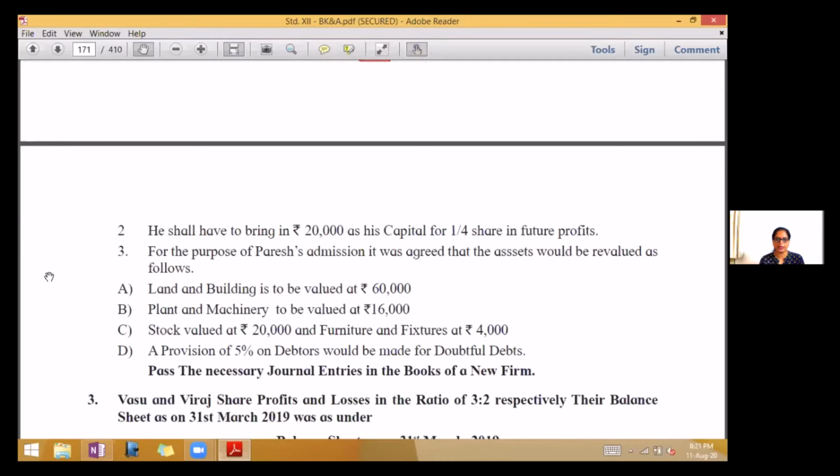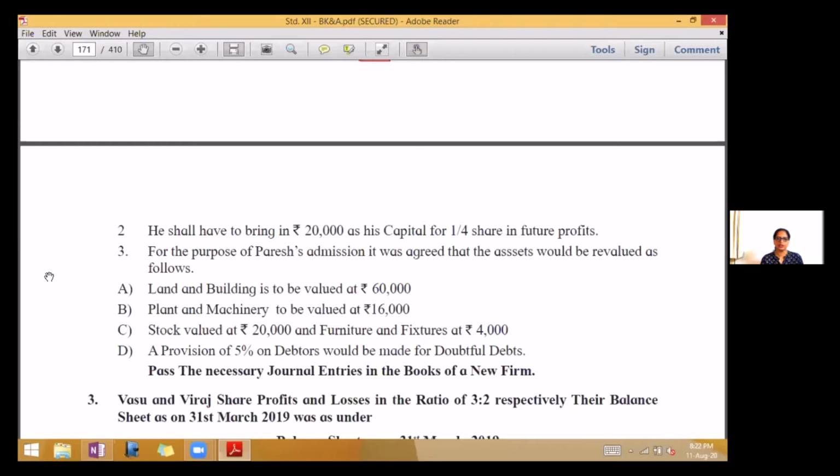Third, for the purpose of Paresh's admission, it was agreed that the assets would be revalued as follows. A, land and building is to be valued at rupees 60,000. You can make a tick mark in the balance sheet against land and building. B, plant and machinery to be valued at rupees 16,000. So tick mark plant and machinery. C, stock valued at rupees 20,000 and furniture and fixtures at rupees 4,000. Mark both the assets. D, a provision of 5% on debtors would be made for doubtful debts. So mark sundry debtors. Pass the necessary journal entries in the books of a new firm.